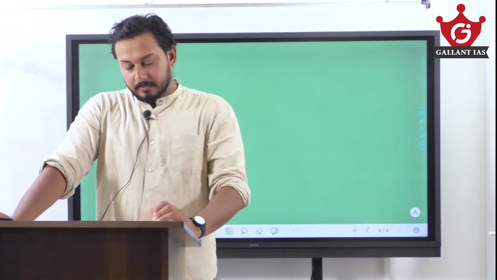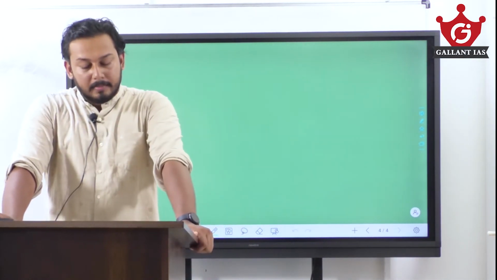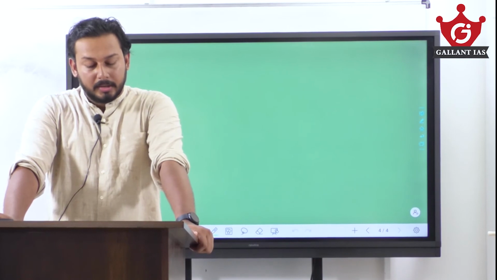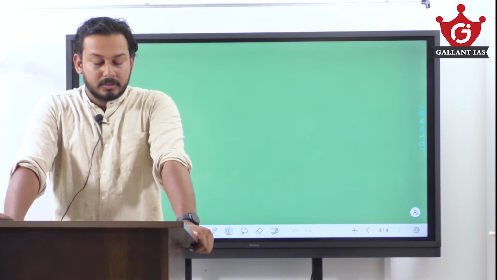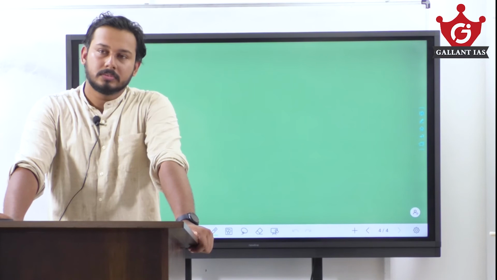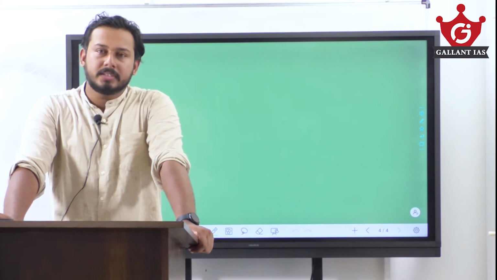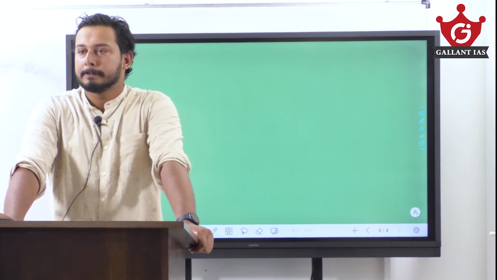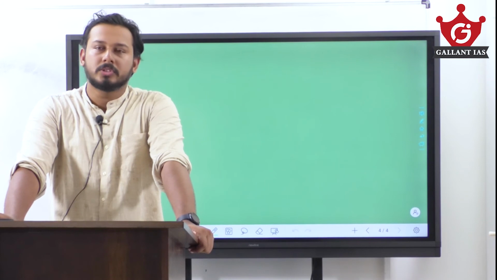Question number 11. Consider the following statements regarding insolation. At the same latitude, insolation over the continent and oceans remains the same. The equatorial rainforest receives maximum insolation. How can we solve this question? When we studied insolation, what are the three major factors affecting insolation? Angle of sun rays, seasonal cycle, atmosphere which includes cloud cover.